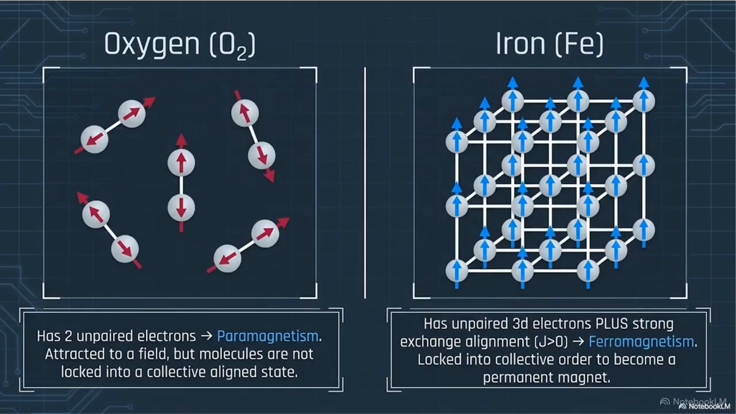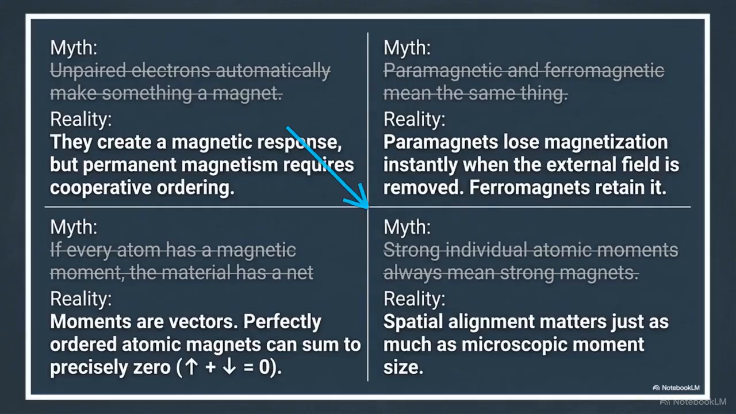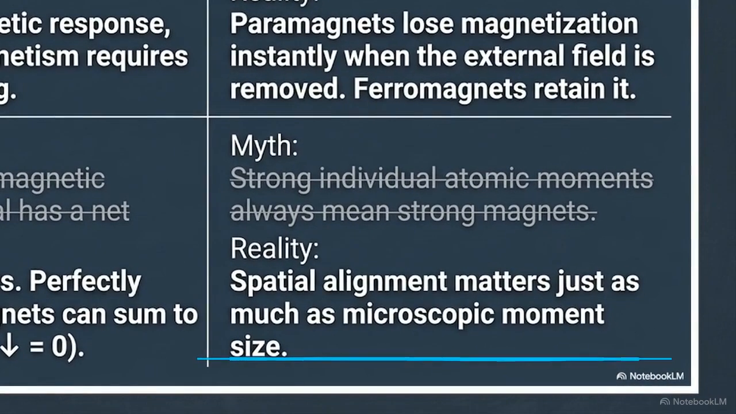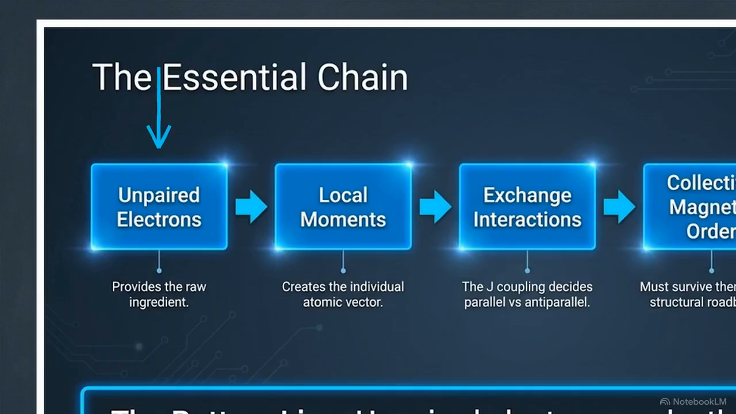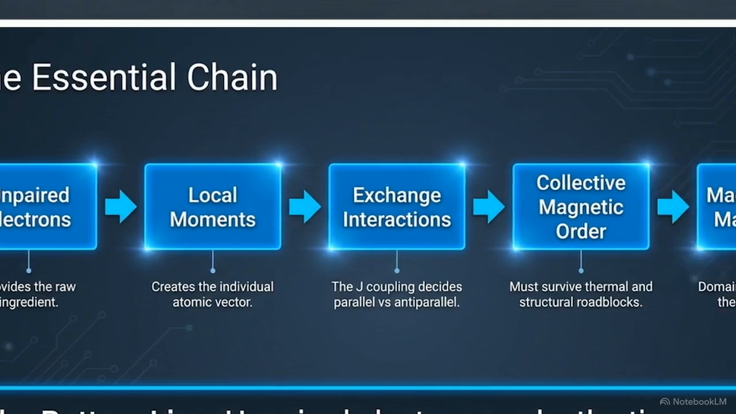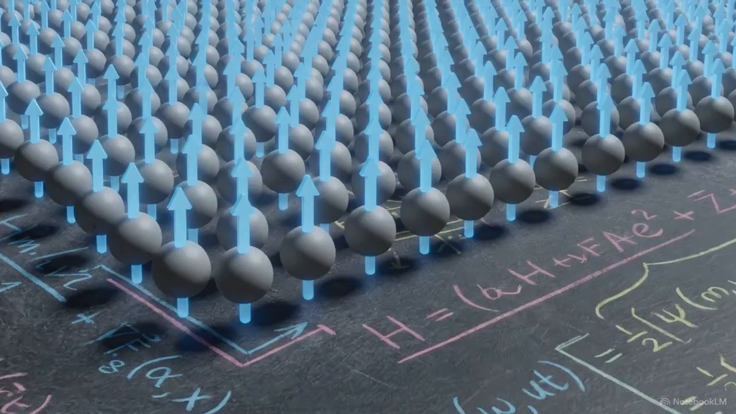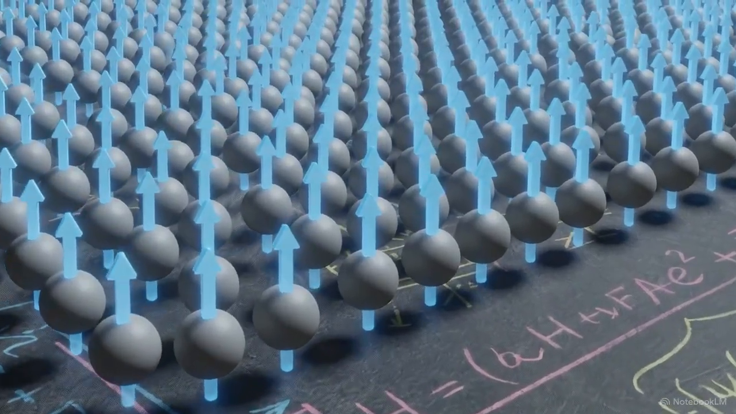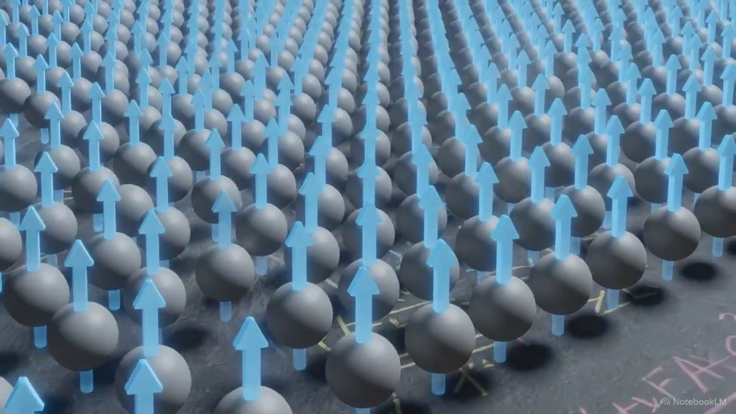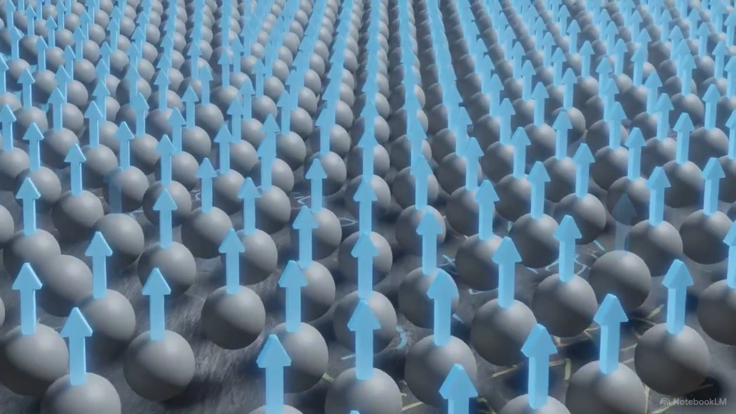This panel addresses the relationship between individual moments and bulk magnetism. Large individual moments do not guarantee a strong magnet. Spatial alignment is the determining factor. The essential chain is clear. Unpaired electrons provide the raw ingredients, but exchange interactions and collective alignment decide the final result. Permanent magnetism requires billions of individual atoms to maintain a specific alignment, a state that occurs when a material survives the entire quantum gauntlet.